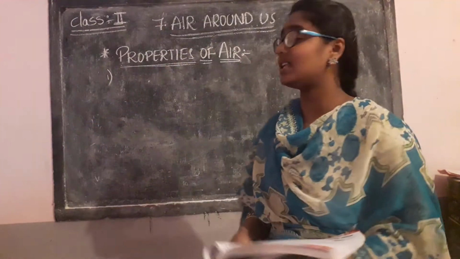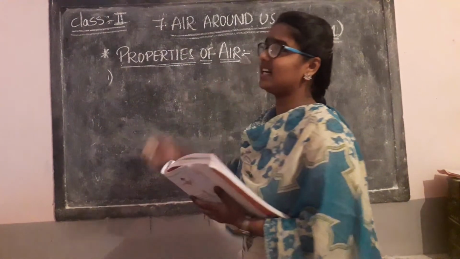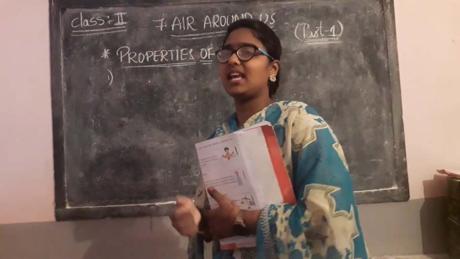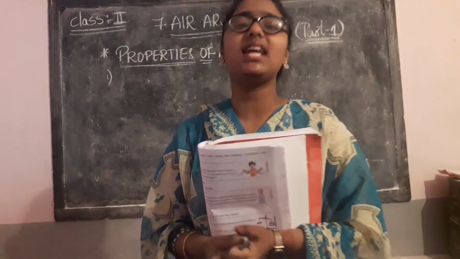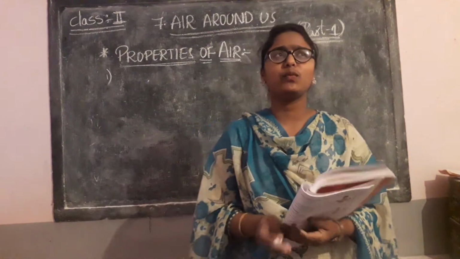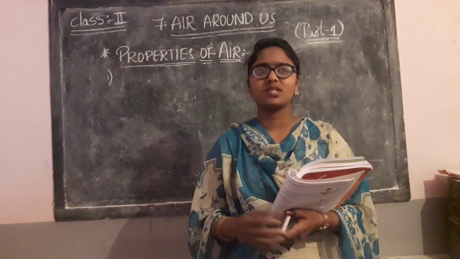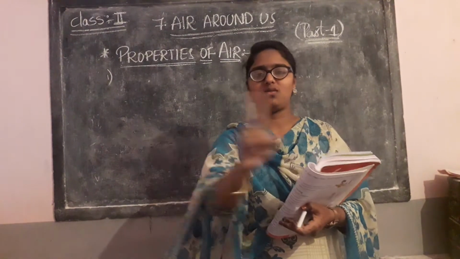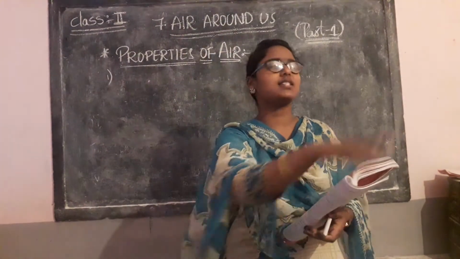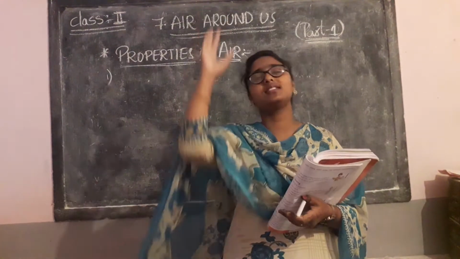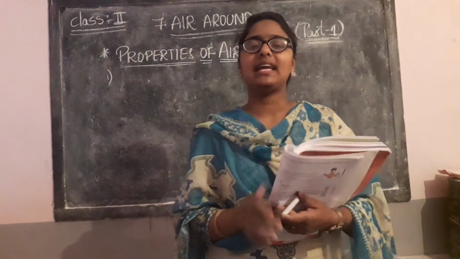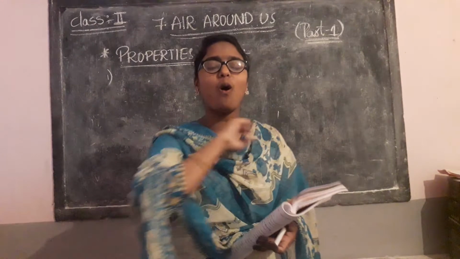Let's start the new lesson. That is air around us. So, that is air. What is our next lesson? Air around us. So, children, where is air? Air is all around us. Here is air, here is air, here is air. Everywhere there is air. Air is all around us.